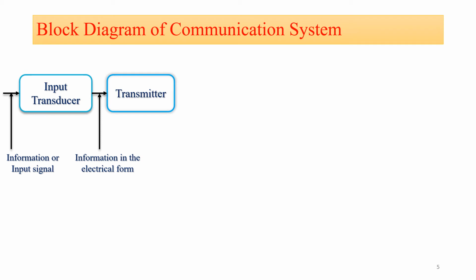Now the output of our input transducer is applied to the transmitter. The function of the transmitter is to process the electrical signal from different aspects.